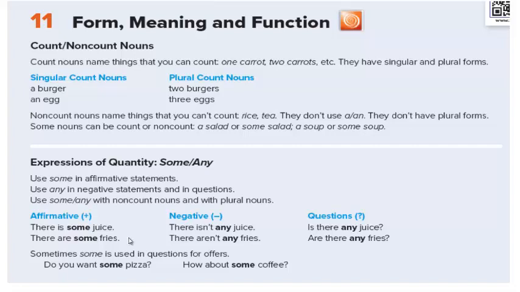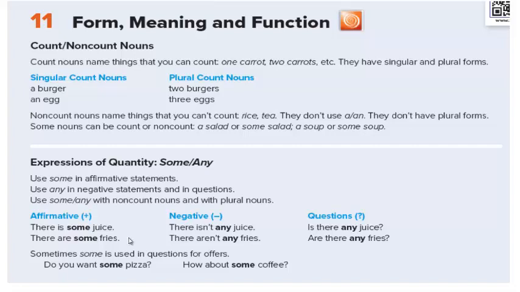Non-countable nouns, however, الأسماء الغير معدودة, name things that you cannot count. Rice, tea, water, honey, and so on. They don't use a or an. ما أقدرش أقول a water ولا an oil, for example. They don't have plural forms. وما لهم صيغة جمع. Some nouns can be count or non-count. A salad or some salad. A soup or some soup. If you are in a restaurant, you can call the waiter to get you a salad or a soup.